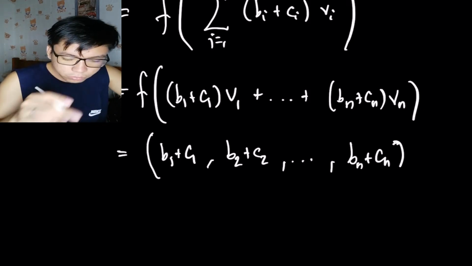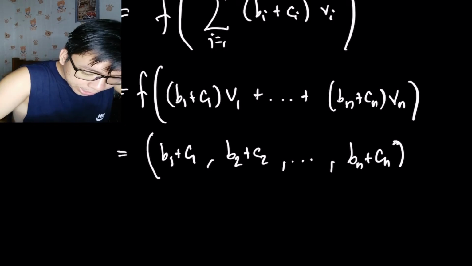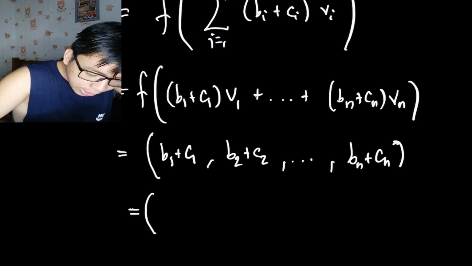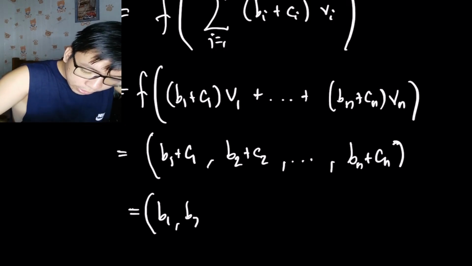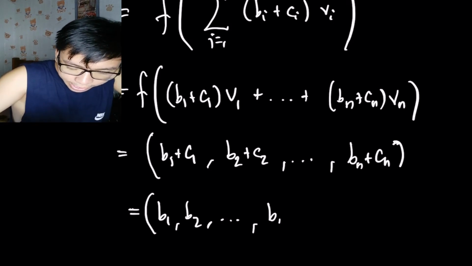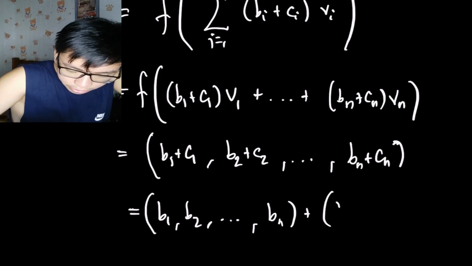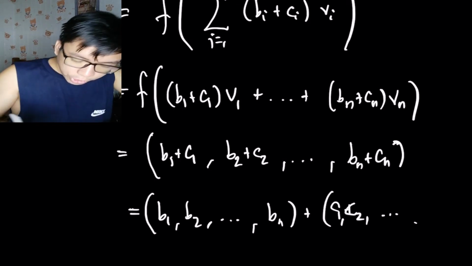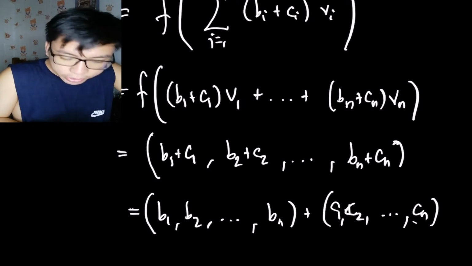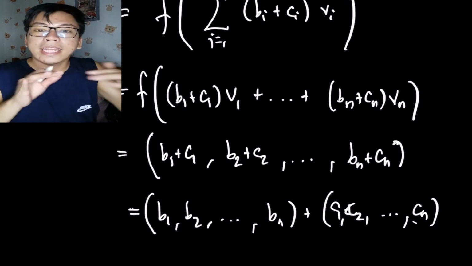Okay. I can separate them, by the way. I have (b_1, b_2, up until b_n), and then I have (c_1, c_2, up until c_n). So if you notice, if you are adding these vectors, you are only adding entry-wise.